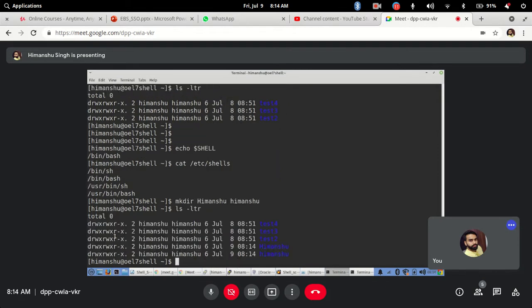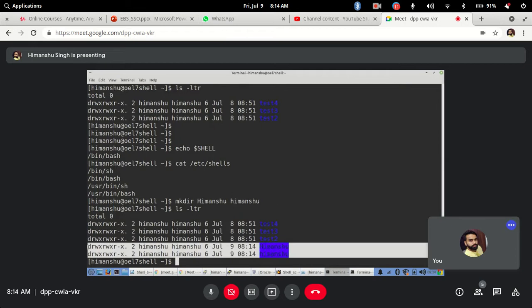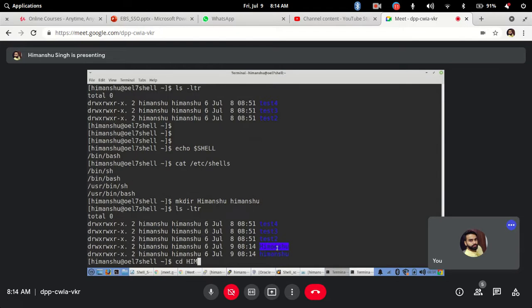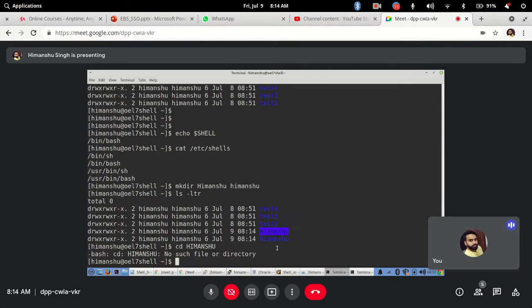So bash or the shell is very much case sensitive, so you have to be sure what case you are using. Even if you are searching or trying to navigate, it will not work. If someone says go to the Himanshu directory, and I type everything in uppercase, you will see no such file or directory, because there is no such file or directory, even though this one exists, the case is different. So based on which specific case you want, you have to take into consideration what case to use. It is very much dependent on case. Clear?